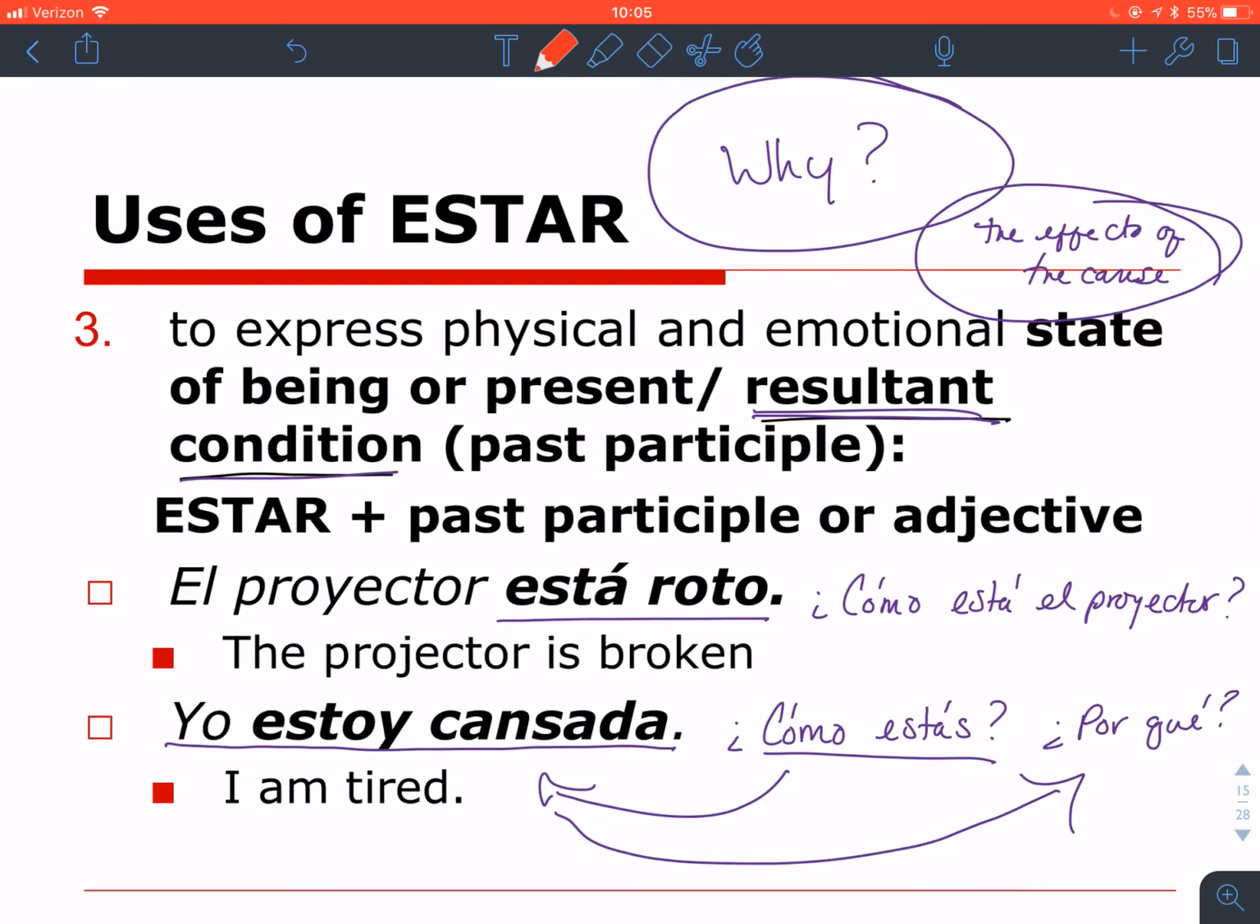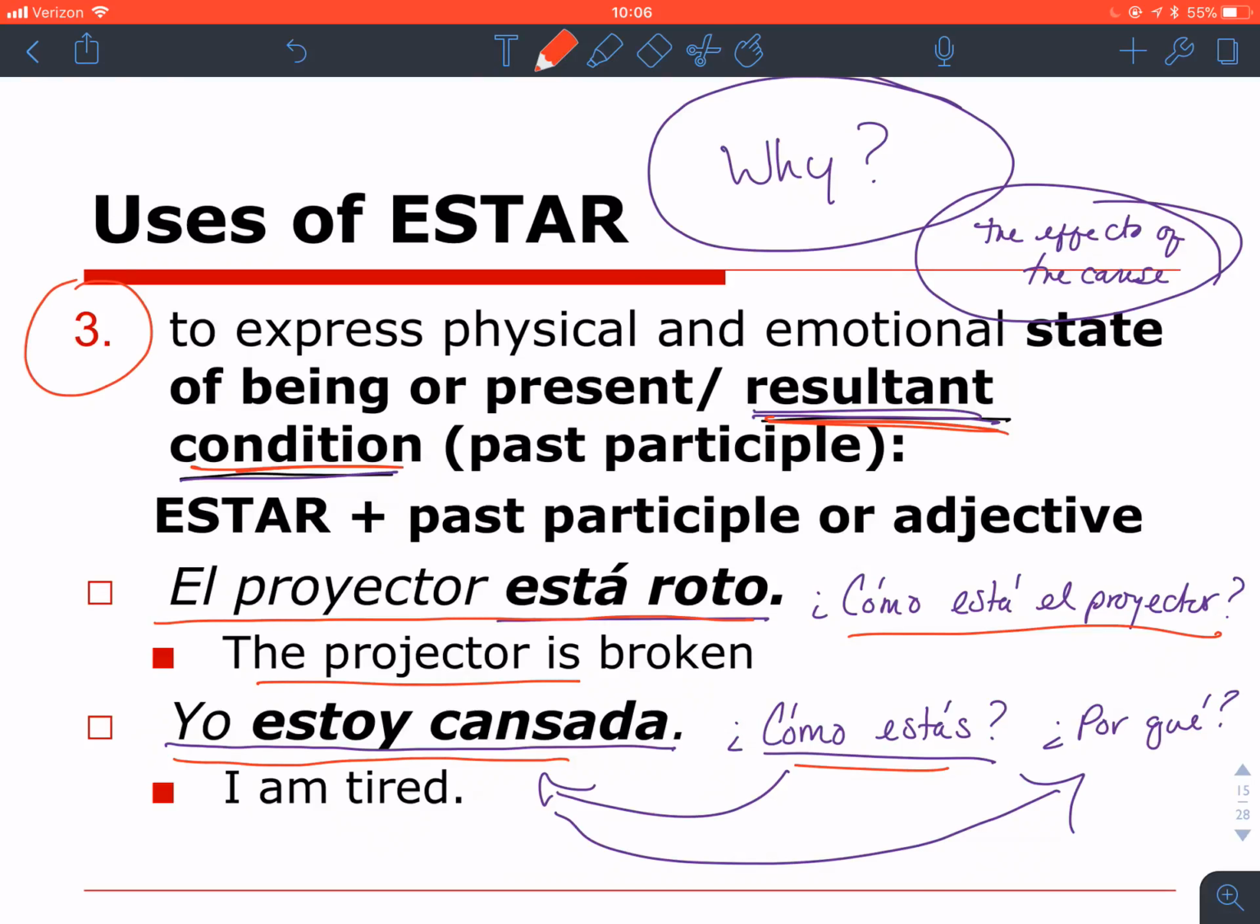And we also use estar to describe a resultant condition that's caused. So if I have ¿Cómo está el proyector? Está roto, that means something caused the projector to be broken. If I have ¿Cómo estás? Yo estoy cansada, that means something caused me to be tired. The great thing about use number 3 is that when I ask ¿Cómo está el proyector? I get my answer, el proyector está roto.